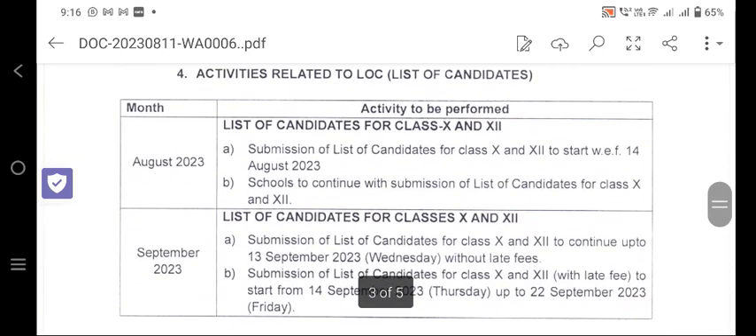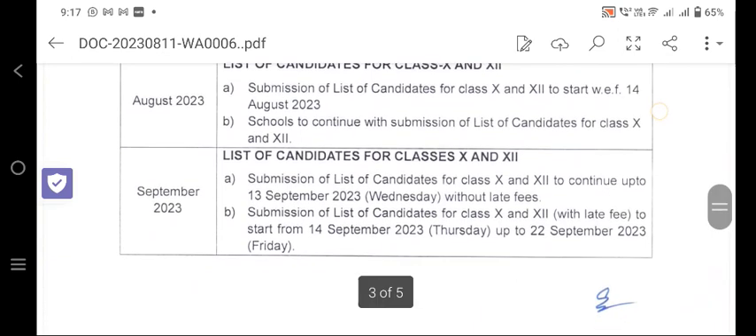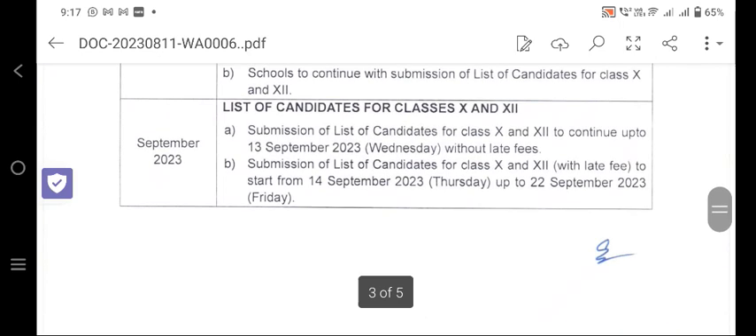Activities related to the LOC, last LOC, what needs to be done in August? Submission of the list of the candidates of class 10 and 12 to start 14th August. School to continue with submission of list of class 10 and 12. September, what you need to do, what the school will be doing? Submission of the list of candidates for class 10 and 12 to continue up to 13 September without late fees. That means till 13 September they can give the fees without late fees.